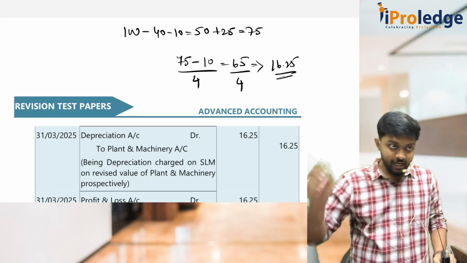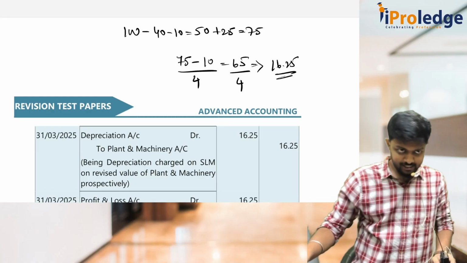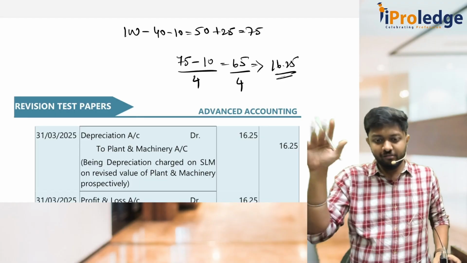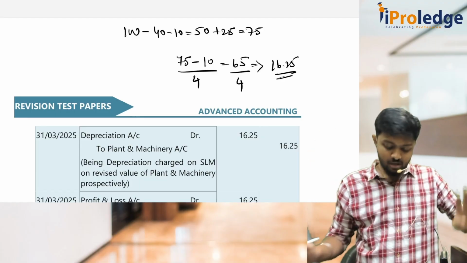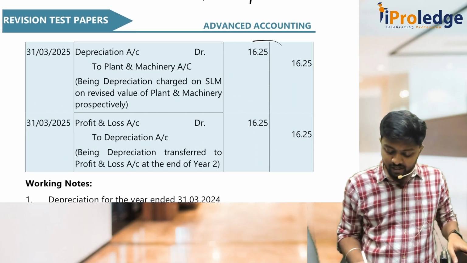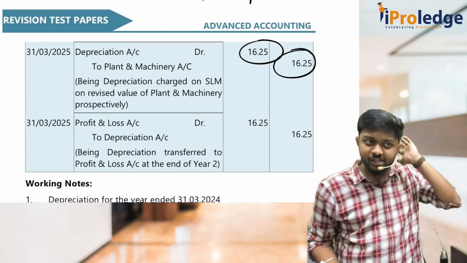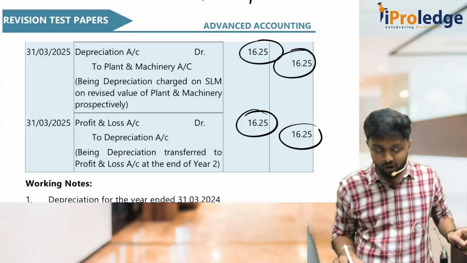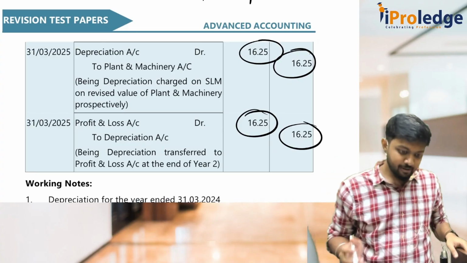All of you understood? It's revised carrying amount minus scrap value divided by the remaining useful life. Out of 5, 1 year is gone, remaining is 4. So therefore, again depreciation entry for 16.25, depreciation to plant and machinery, then that depreciation is transferred to P&L, 16.25. All of you understood? Clear? So let's go to the